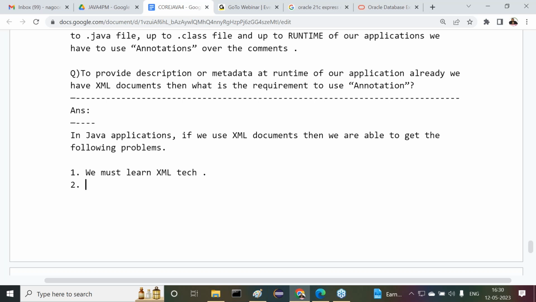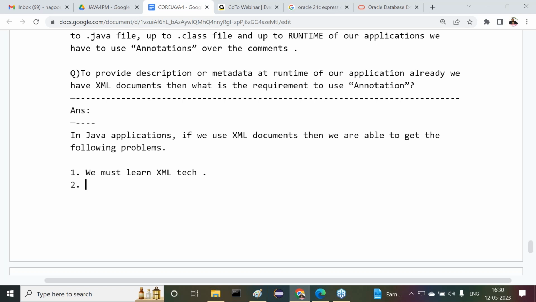Whenever we prepare XML documents, every time we have to check whether the document is in well-formed format or not. There are some rules and regulations to check well-formedness in our XML documents. This is an extra burden for the developers.